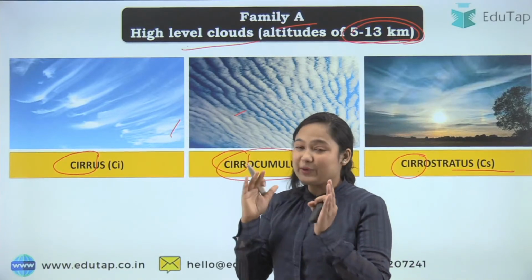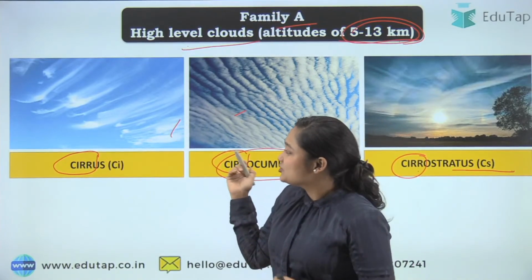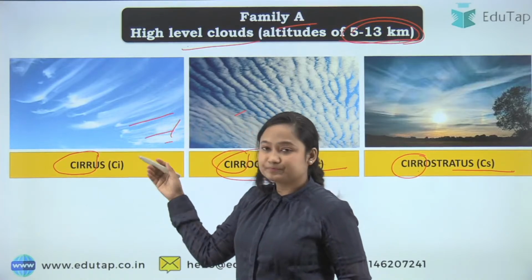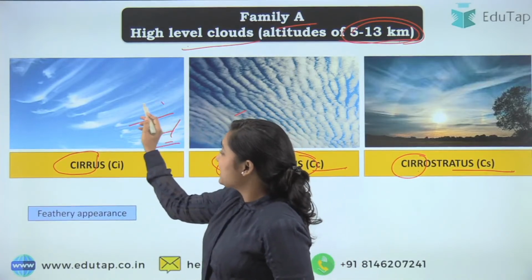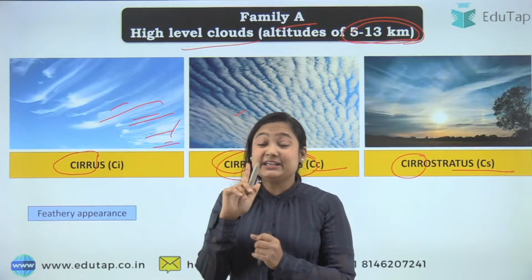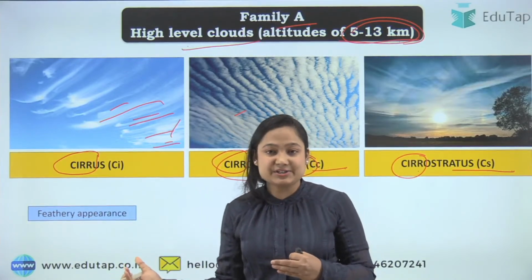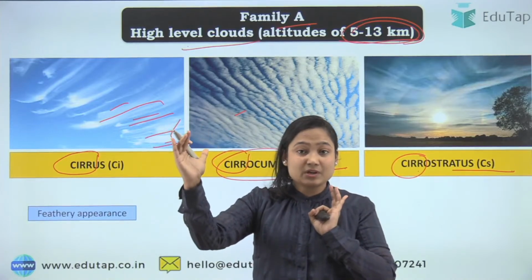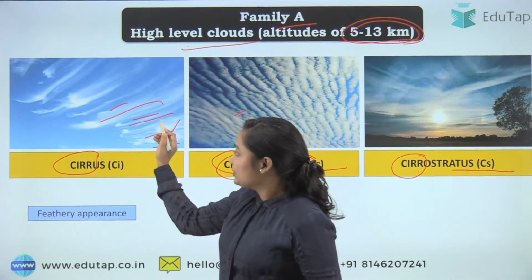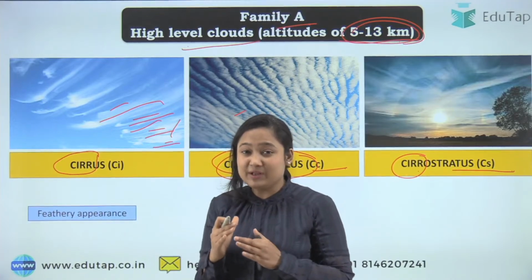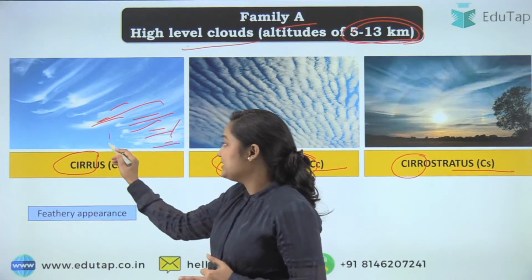Now let's quickly discuss what the differences are. So cirrus again looks like a feathery cloud. Okay, so that is your cirrus. They don't cast shadow, because when you need to cast a shadow, you need to have a volume. They don't have any particularly heavy volume. That's why they can't cast any shadow.